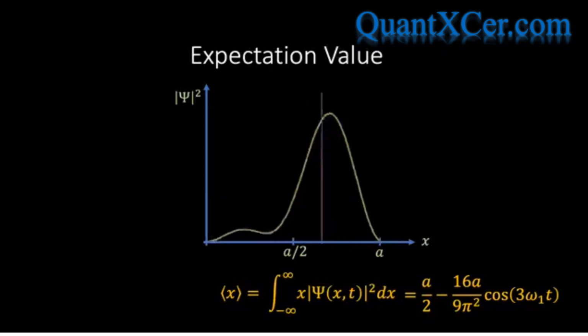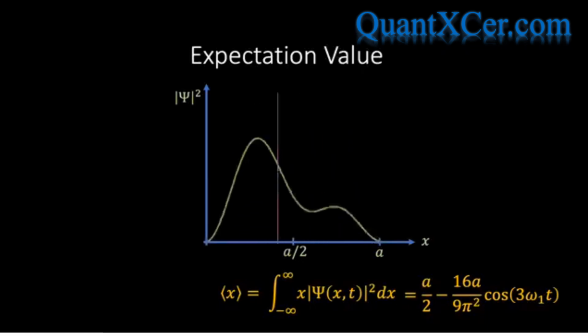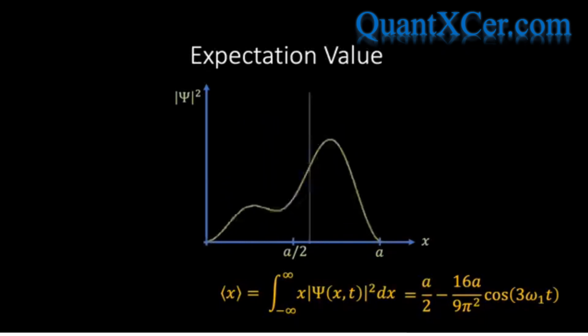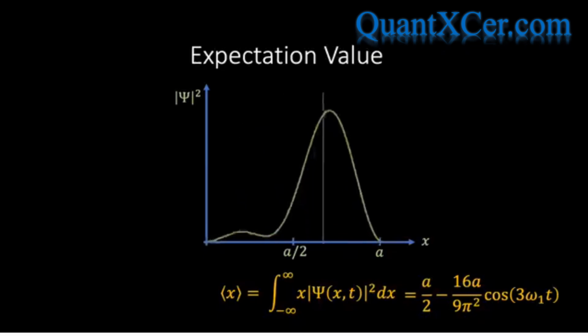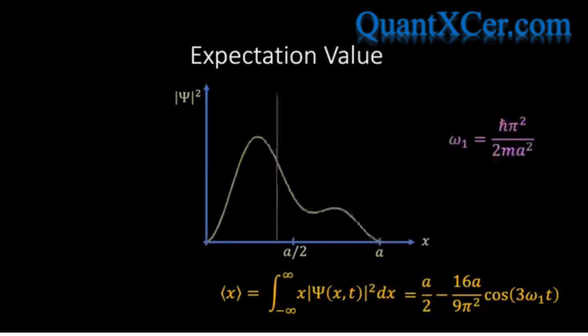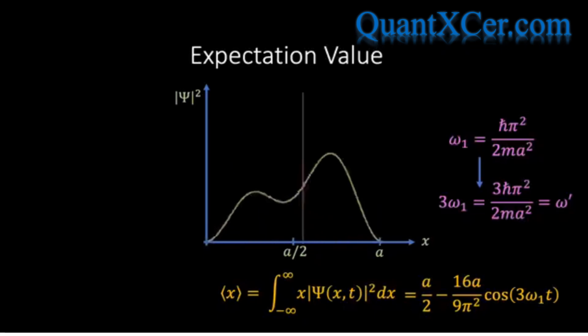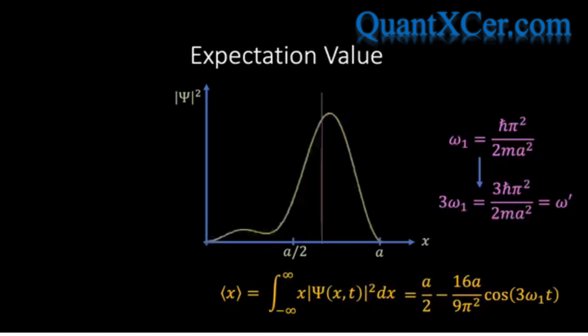In fact, we can calculate this oscillation frequency. If you recall from earlier, we found that the angular frequency corresponding to the ground state was given by the following expression, and therefore 3 times ω₁ is simply 3 times this, and we will label this angular frequency ω'.